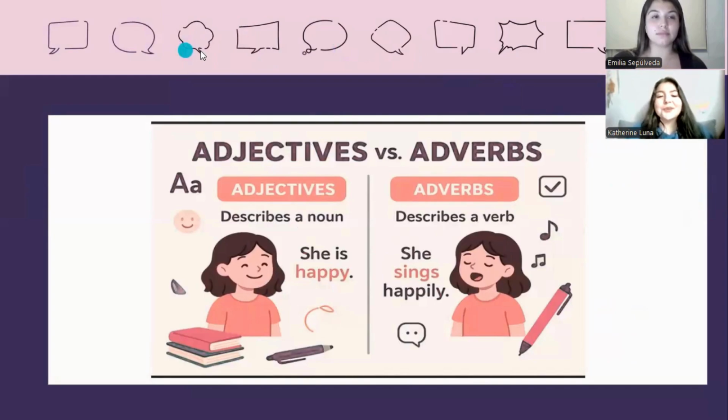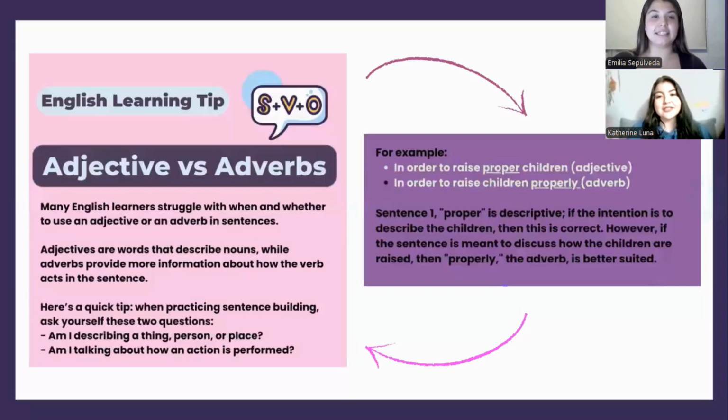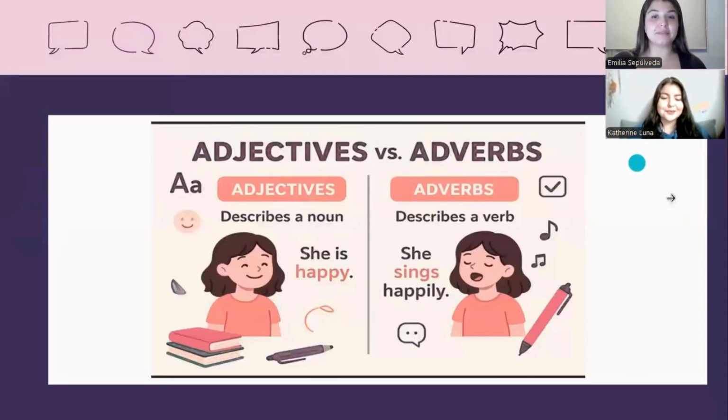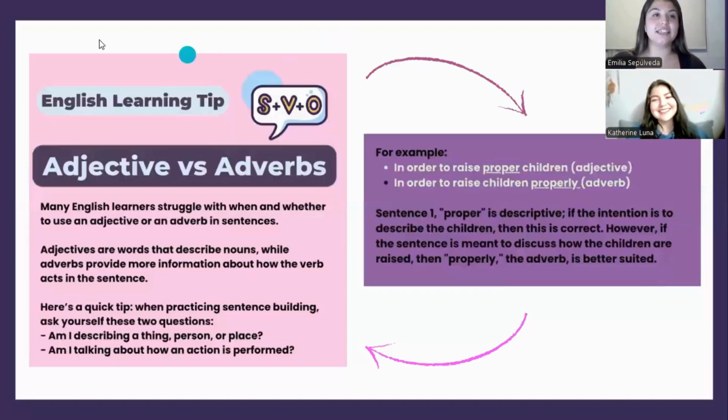Excellent. So what are the differences? Well, adjectives you use to describe a noun. She is happy, right? We're describing the noun, she is happy, all right? And adverbs describe a verb, the action, all right? She sings happily. So we're describing how she sings. Yes, that's right.